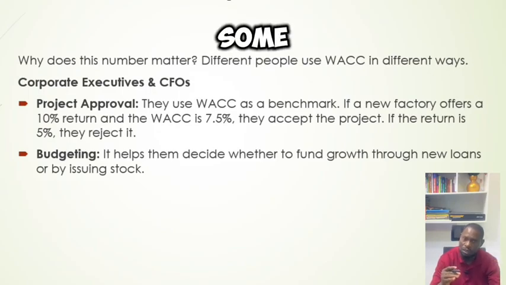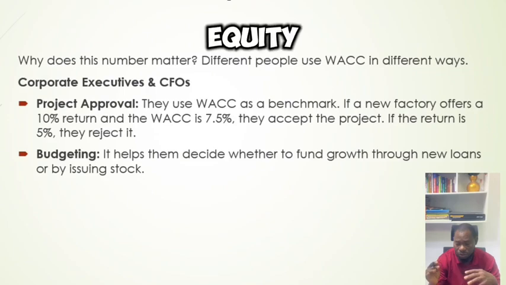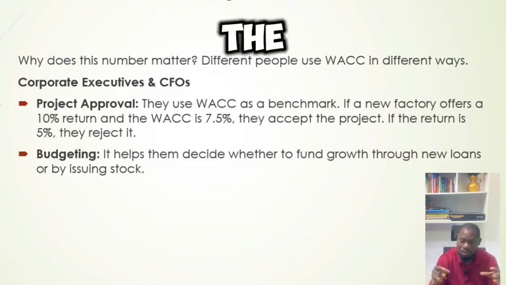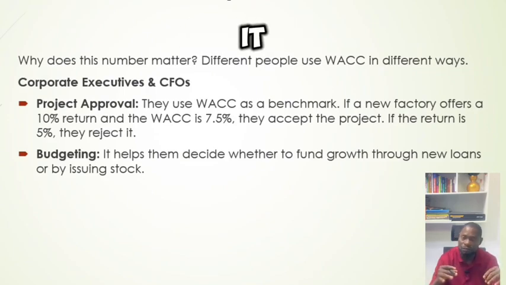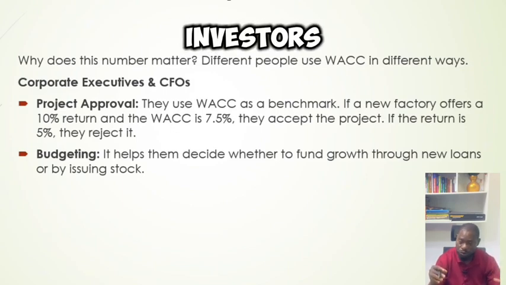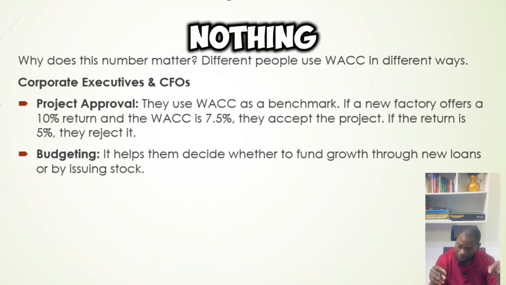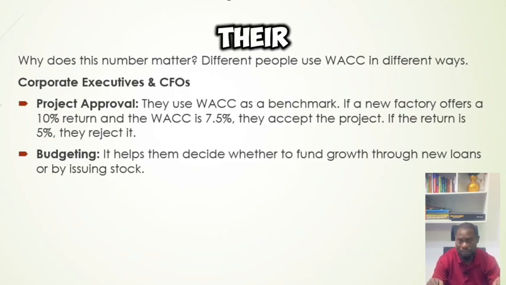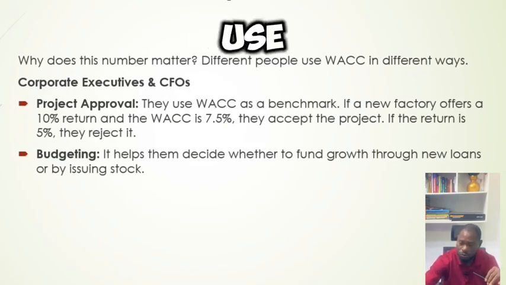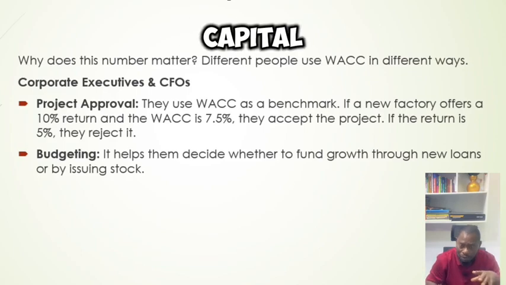The company has some debt capital and some equity capital, but the cost of getting it is 7.5%. So what it means is that investors will expect to get nothing less than this as their returns. That's what it means.